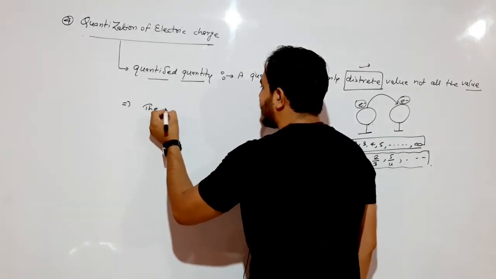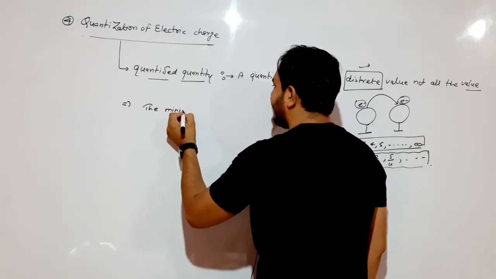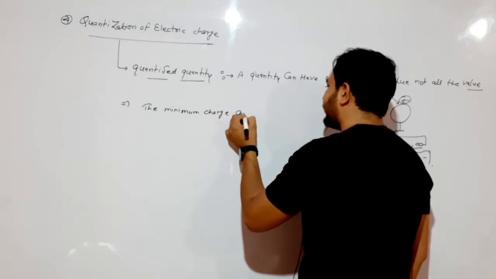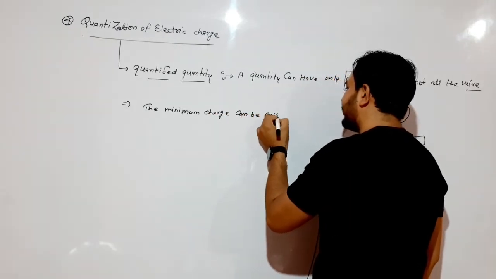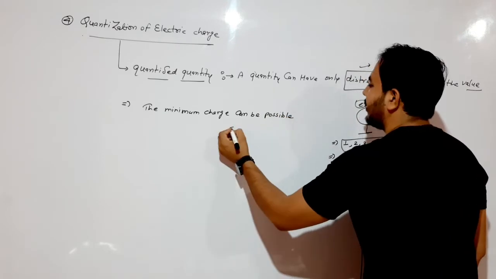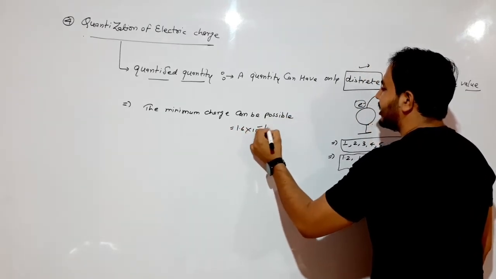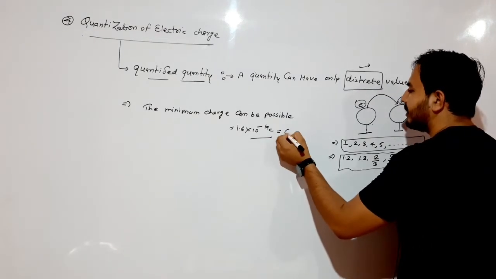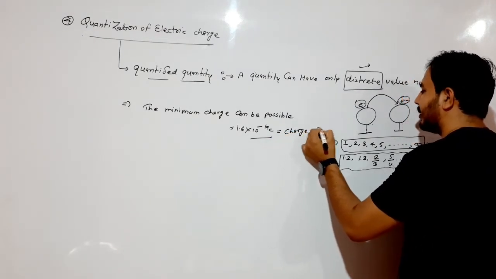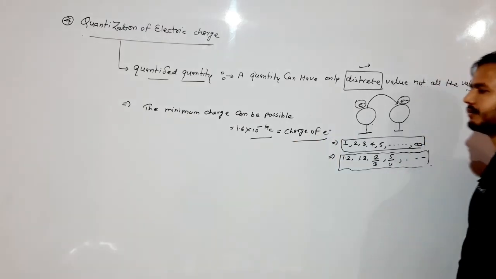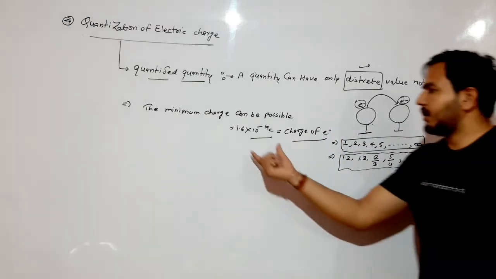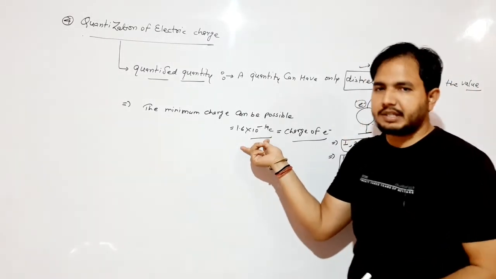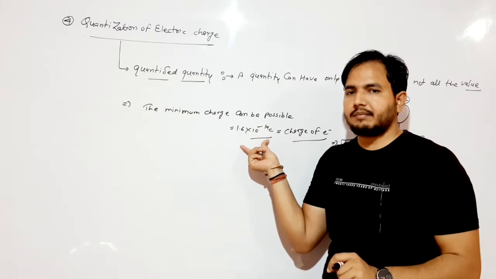The minimum charge possible is 1.6 into 10 raised to power minus 19 coulomb, which is the charge of an electron. Below this value, no minimum value exists in the whole galaxy.